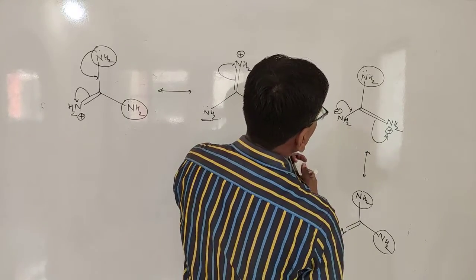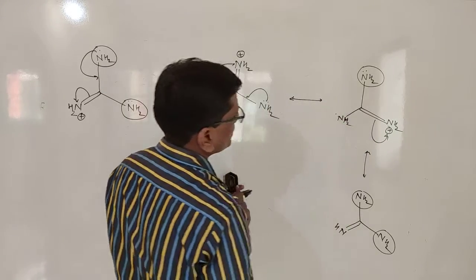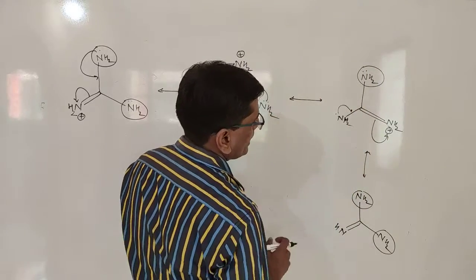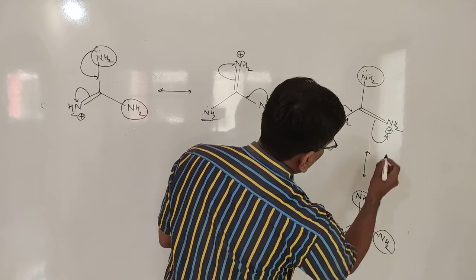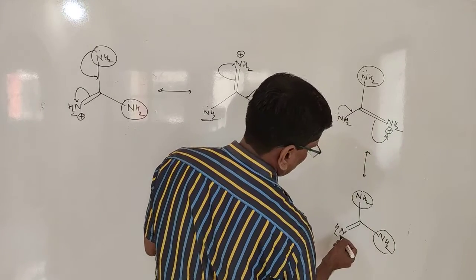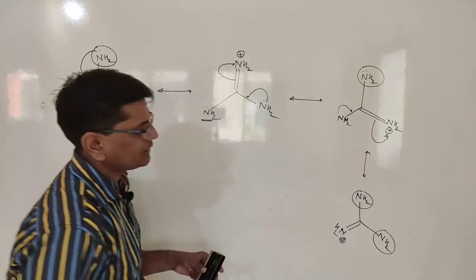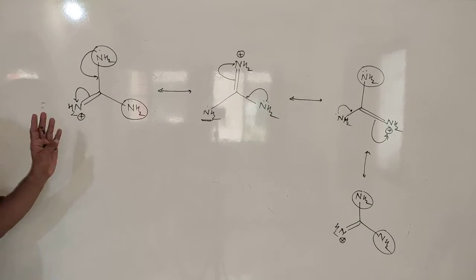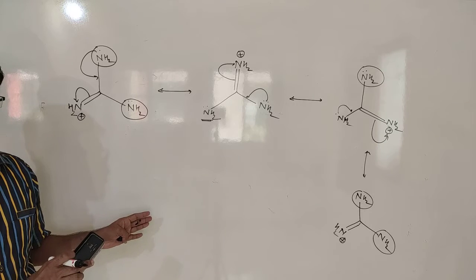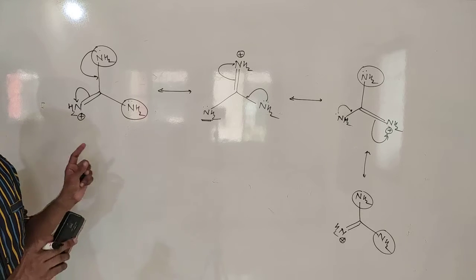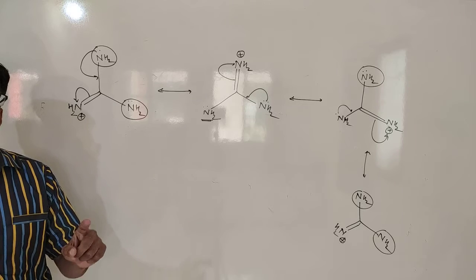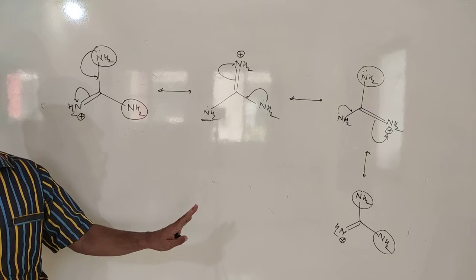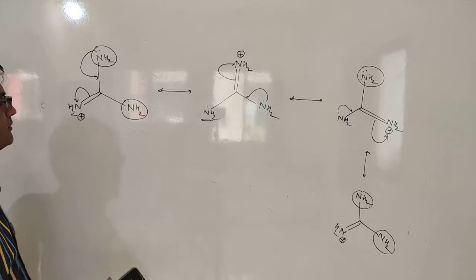When we consider this molecule, when these two are engaged in the resonance, then this lone pair is always available, and when this is shifted, you get this structure in which this is a positive charge. So this NH2 is always available for the resonance. In this way, in guanidine, in a cationic form as well as in a neutral form, guanidine always has one center available for electron donation. That's why this molecule is strongly basic due to the resonance effect.